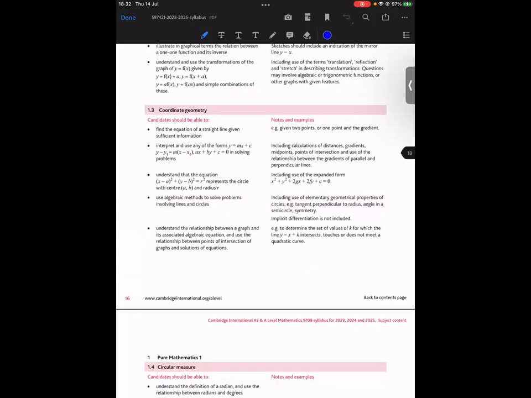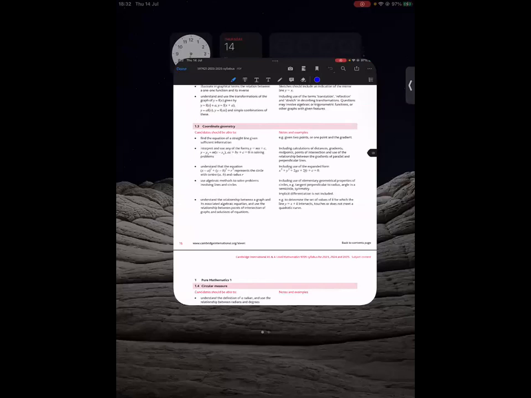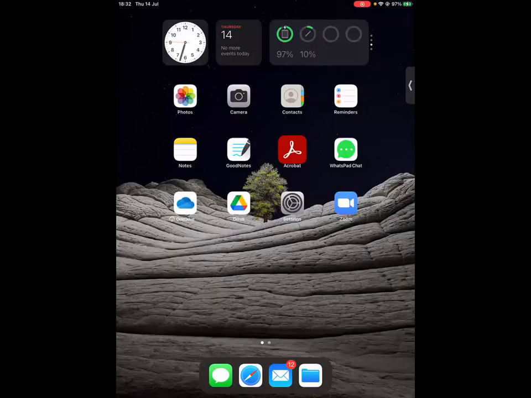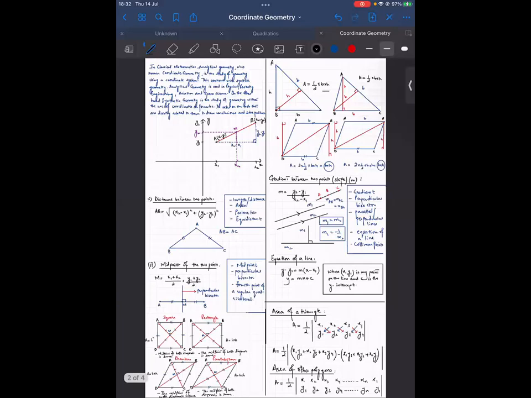Let's have a look at the first topic that we are studying, coordinate geometry. It's basically the same thing that you have studied in additional mathematics. The only additional concept you're going to study in AS is going to be the equation of the circle. Nothing else. Otherwise, everything is the same. The additional concept you will study is the equation of the circle.